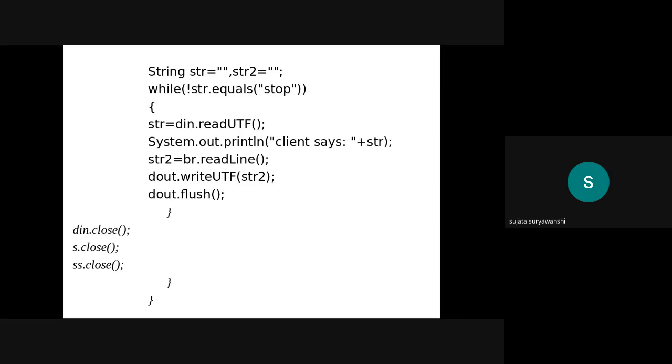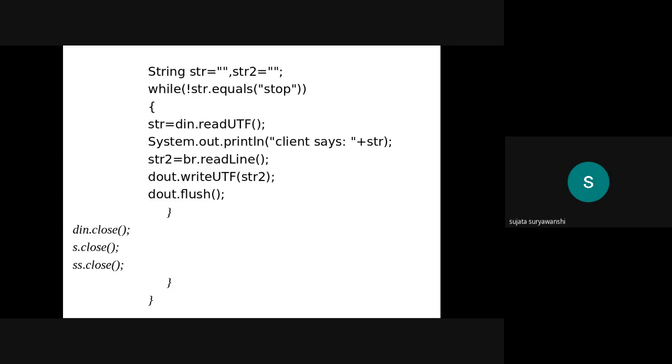Okay, and after that, the remaining functions are the same. Simply use data input stream and data output stream for the connection or data sent from one end to the other end via the network. Okay, so in the network, means for the remote location, we want to send the data.